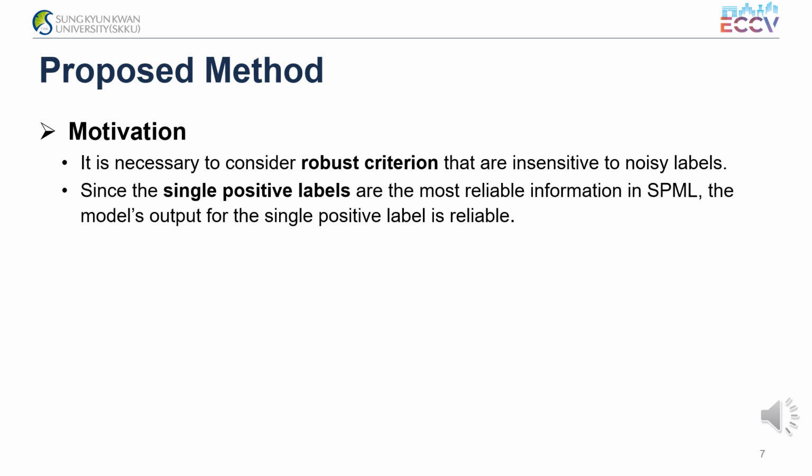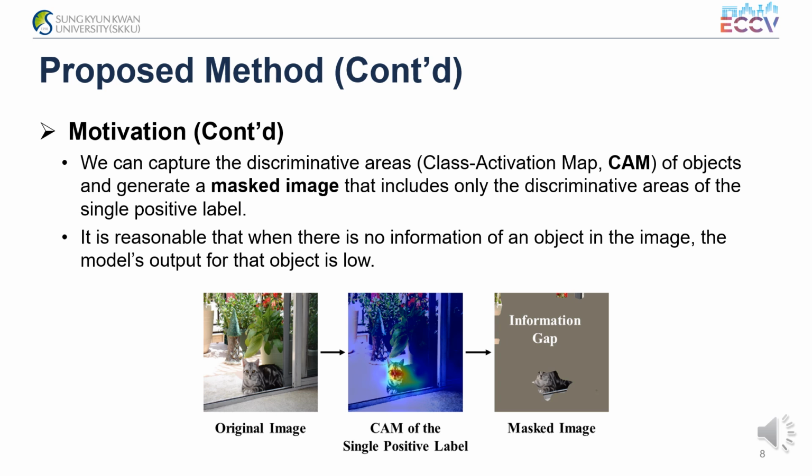Since the single positive labels are the most reliable information in SPML, the model's output for the single positive label is reliable. Starting from this fact, we explore a new criterion for identifying the false negative labels. Using class activation maps, we can capture the discriminative areas of the single positive label. We can then generate a masked image that includes only the discriminative areas of the single positive label. The masked image contains only the information corresponding to the single positive label.